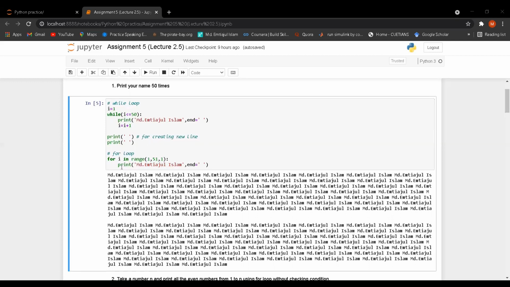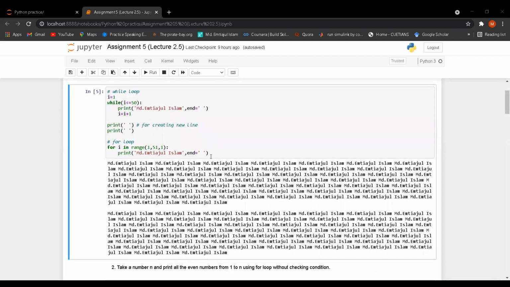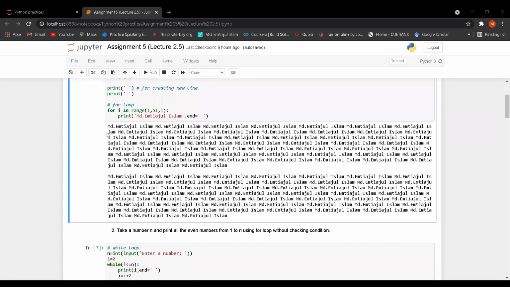After that, I have to take a print function, and under the print function I have printed my name. Point to be noted, I have to give 4 spaces before the print function, or it will not execute the right code. So here the output shows no difference between the while and for loop. The output becomes the same.